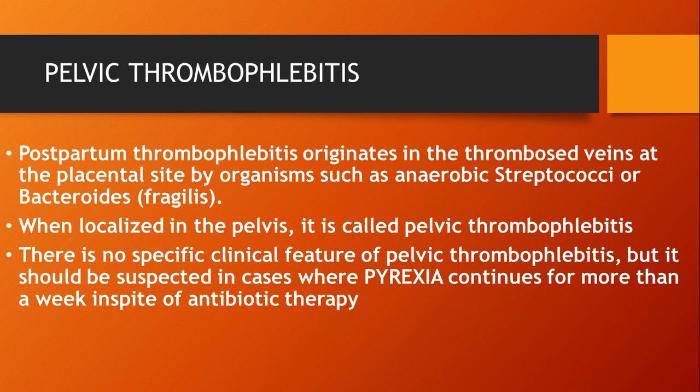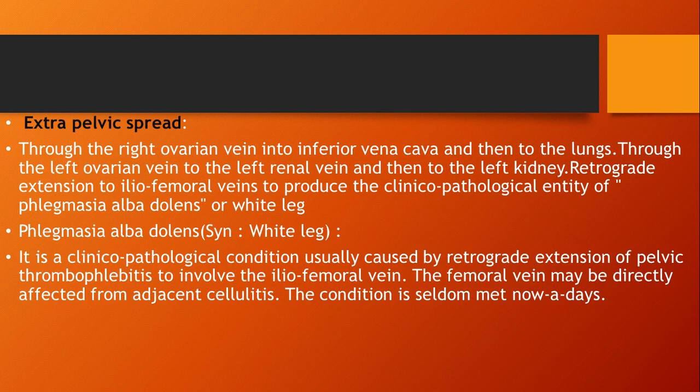The next is pelvic thrombophlebitis. Postpartum thrombophlebitis originates in the thrombosed vein at the placental site by organisms such as aerobic streptococci and Bacteroides fragilis. So when localized in the pelvis, it is called pelvic thrombophlebitis. There are no specific clinical features of pelvic thrombophlebitis, but it should be suspected in cases where pyrexia continues for more than a week in spite of antibiotic therapy. Then we suspect pelvic thrombophlebitis.